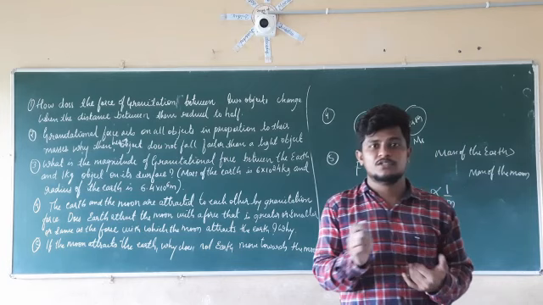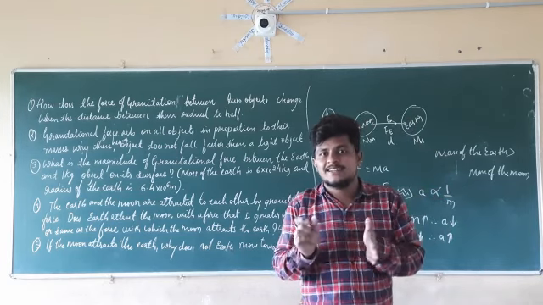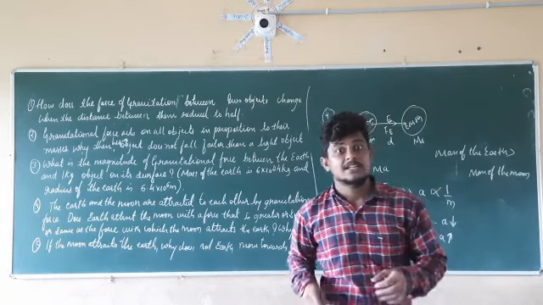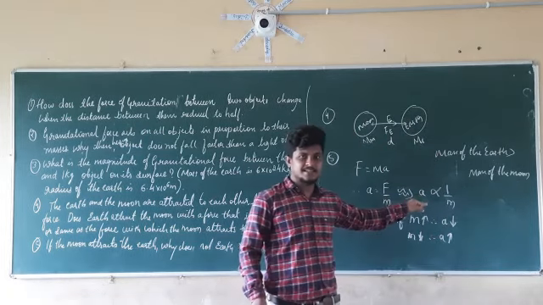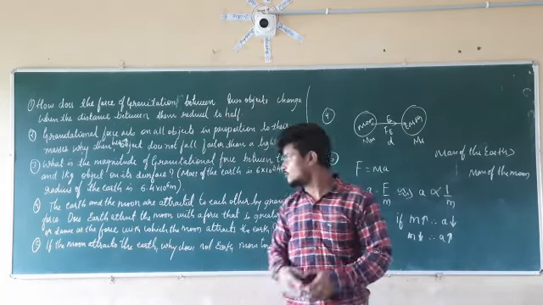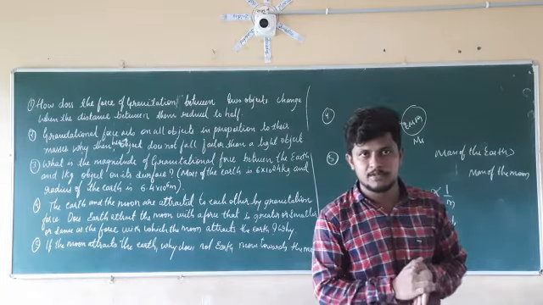In the same manner, you have to give the answer for why the sun doesn't move towards the earth, but the earth revolves around the sun. Whatever we have discussed here, in the same manner, we have to give the answer for that question also. So this is the answer for question number 5.